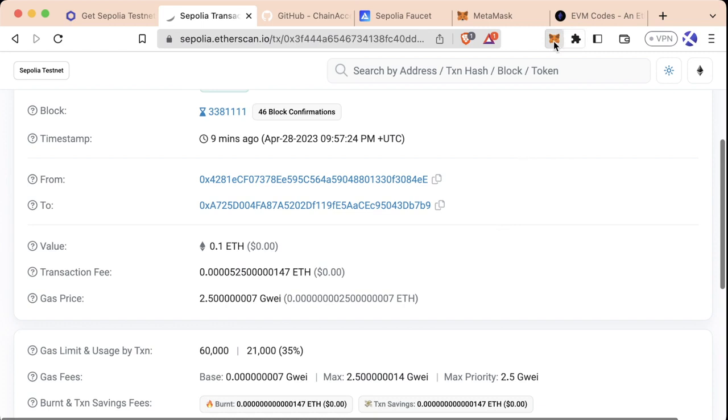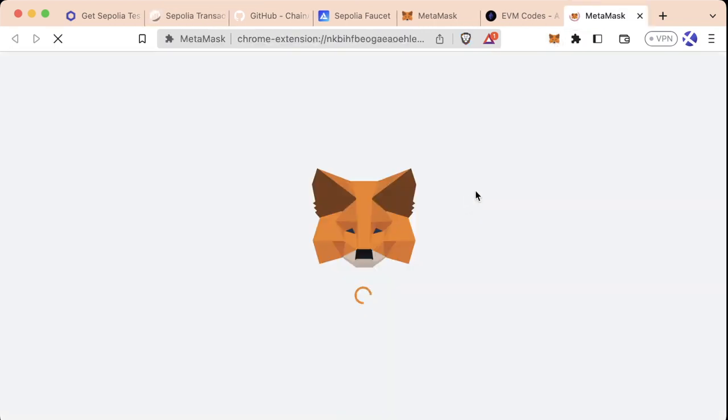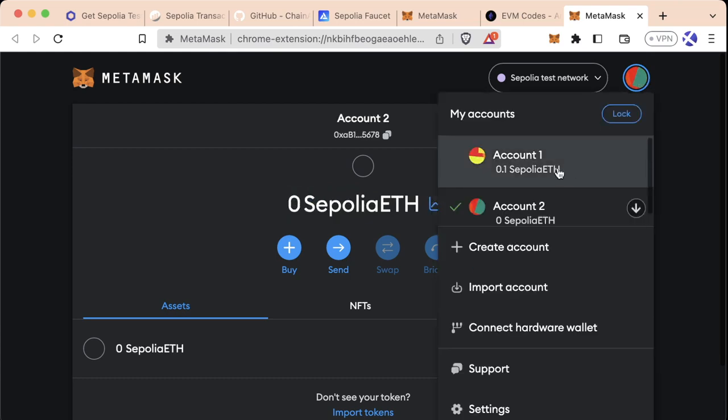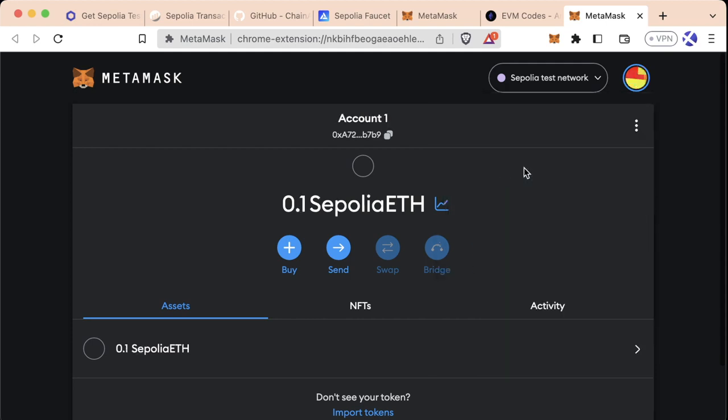Let's look at an example of this ourselves. If we pull up our MetaMask, we go ahead and hit expand view. As we know, we have two different accounts in here. We have account 1 and account 2. Account 1 has 0.1 Sepolia ETH. Account 2 has 0 Sepolia ETH. If I send 0.05 from account 1 to account 2, how much do you think I'll have left in account 1? Let's go ahead and do this.